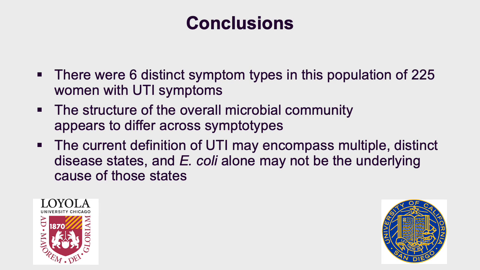In conclusion, there were 6 distinct symptotypes in this population of 225 women with UTI symptoms, characterized by severity and degree of bother of certain UTISA components. The structure of the overall microbial community appears to differ across symptotypes. However, host genetic differences may also account for this difference.